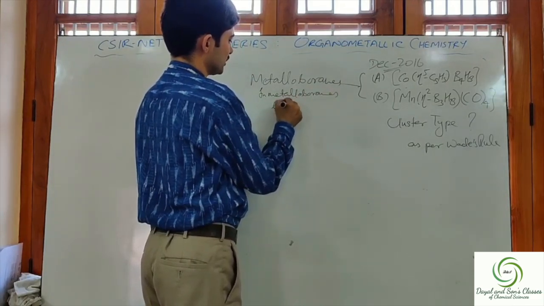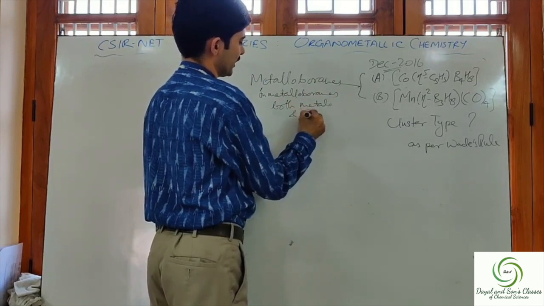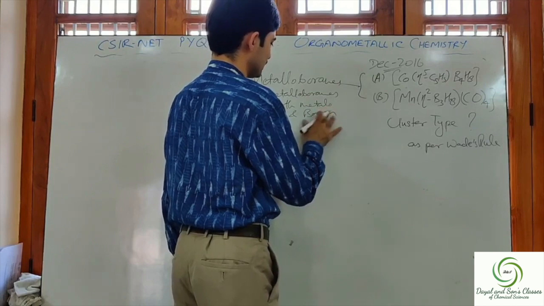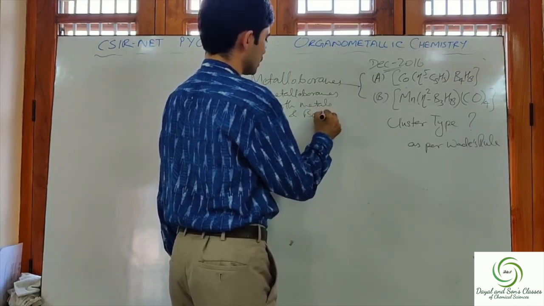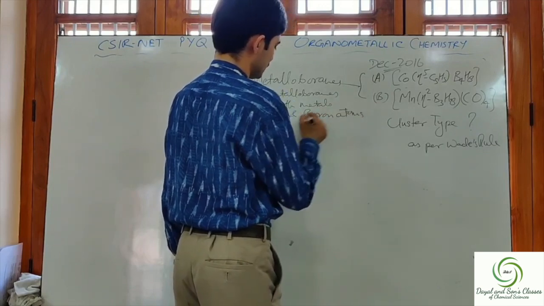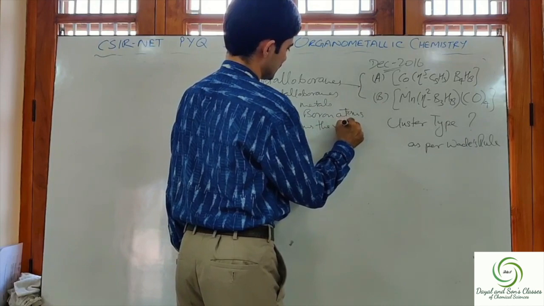And in metalloboranes, both metal and boron atoms form the vertices.